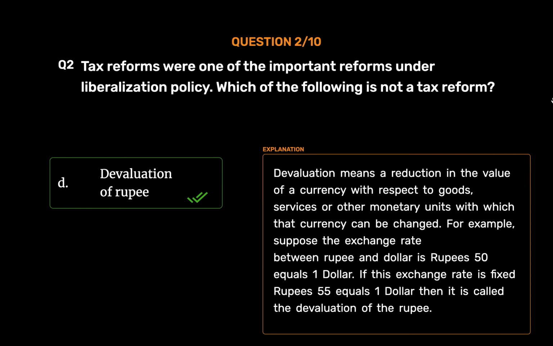Devaluation means a reduction in the value of a currency with respect to goods, services or other monetary units with which that currency can be exchanged. For example, suppose the exchange rate between rupee and dollar is rupees 50 equals $1. If this exchange rate is fixed at rupees 55 equals $1, then it is called the devaluation of the rupee.